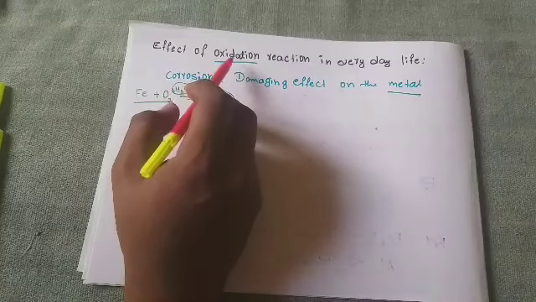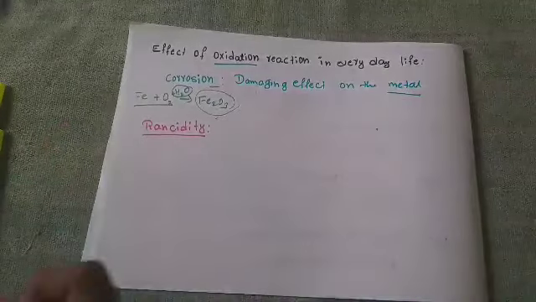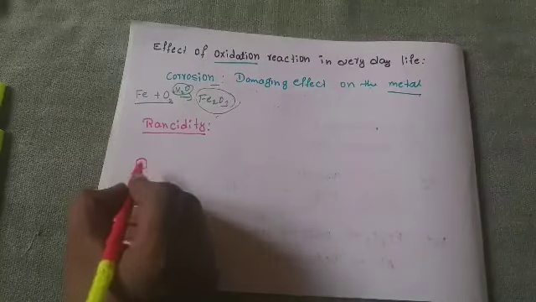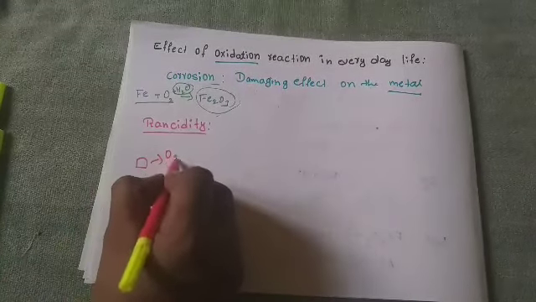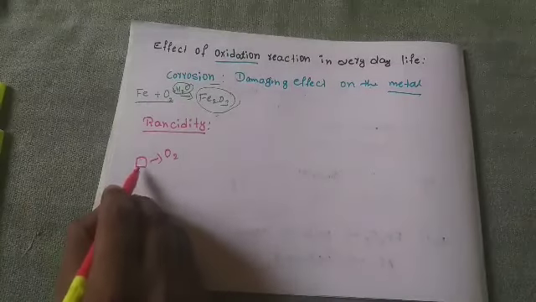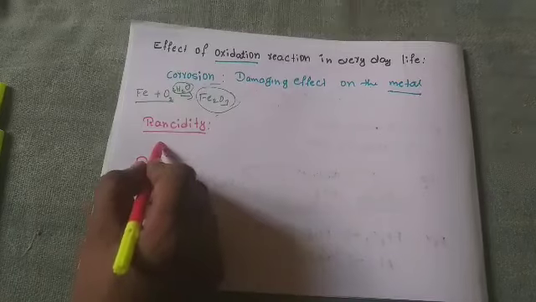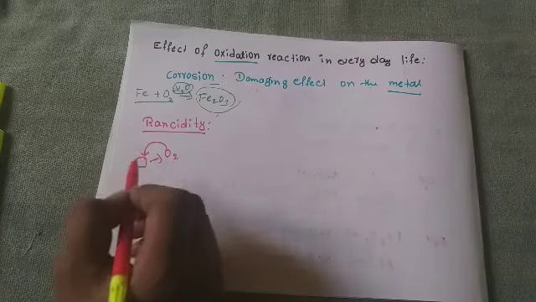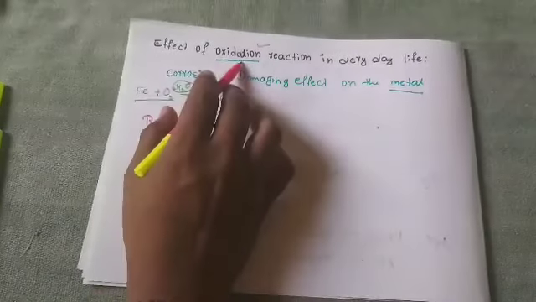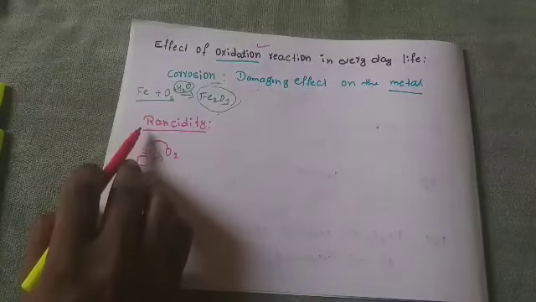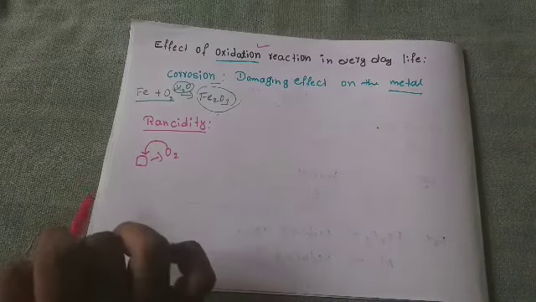Oxidation means the gaining of oxygen or removal of hydrogen. When you leave any substance in the air, what does air contain? It contains oxygen, O2. When O2 is added to your substance, what happens? Oxidation takes place. Because of that oxidation, rancidity happens. This is how rancidity takes place.